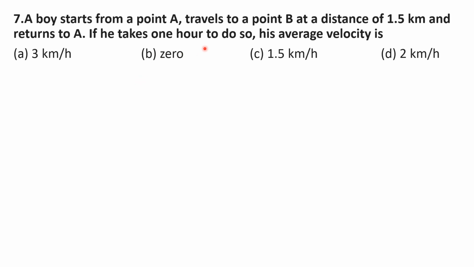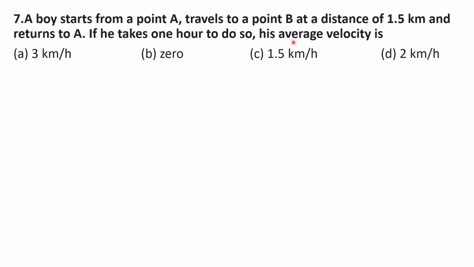Here in this question, you have to find the average velocity of the boy. Here a boy starts from a point A and travels to a point B. The distance between these two points A and B is 1.5 km. And finally that boy returns to the same point A. So the time taken to travel from point A to A again is 1 hour.